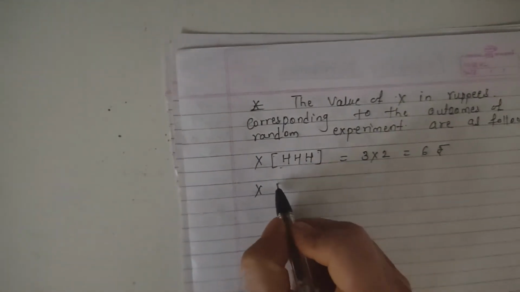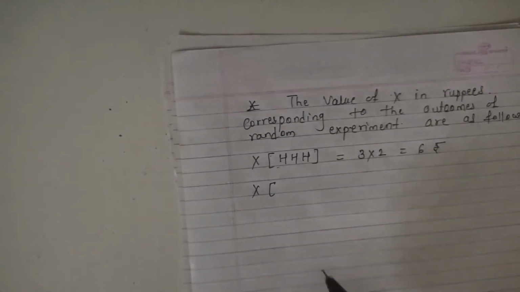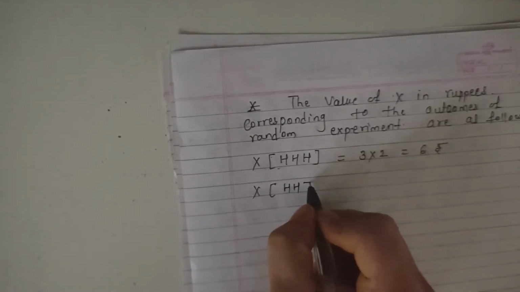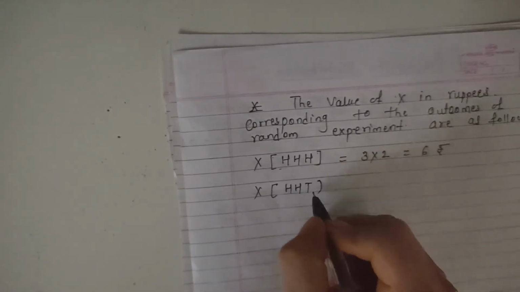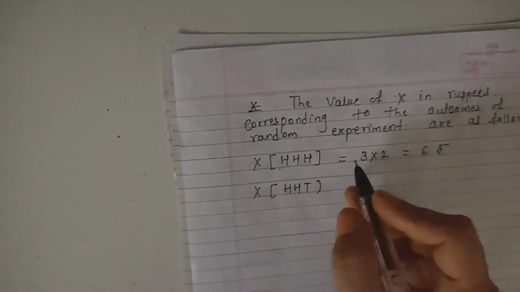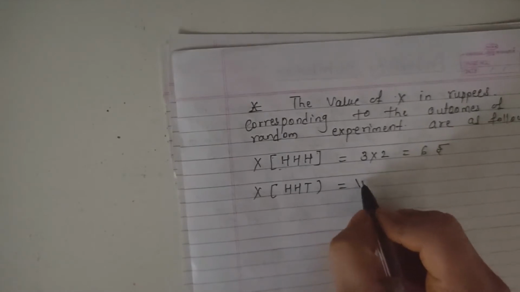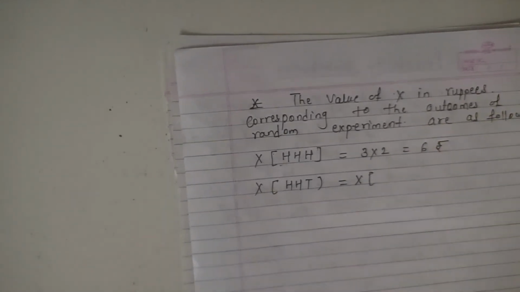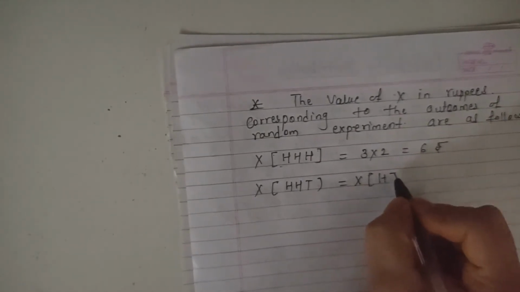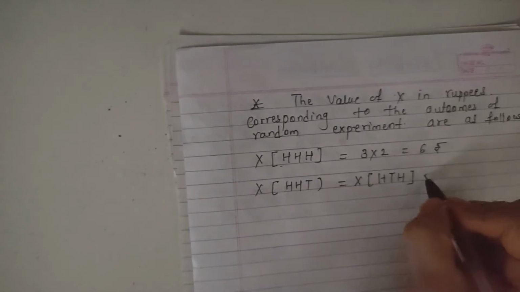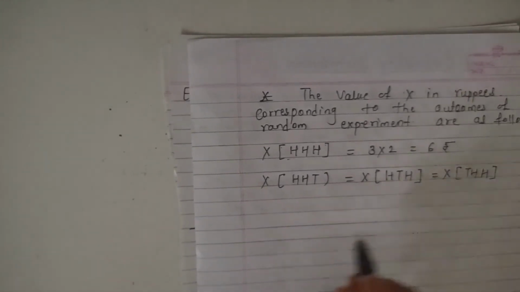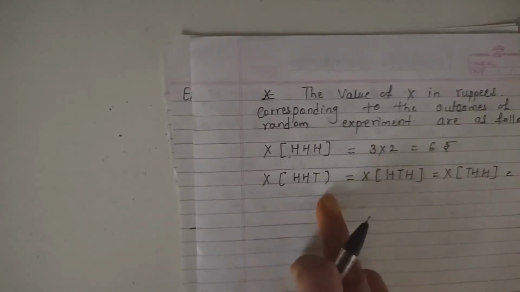Now the second value is for the outcome HHT, that is, 2 heads and 1 tail. Also the same value for the next outcomes HTH and THH. In all three outcomes, 2 are heads and 1 is tail.